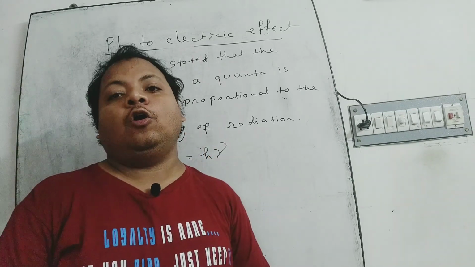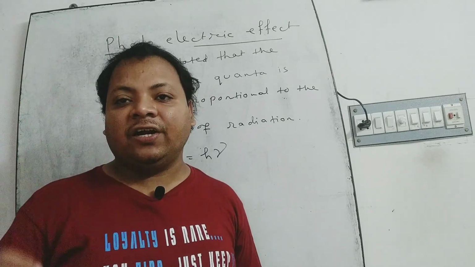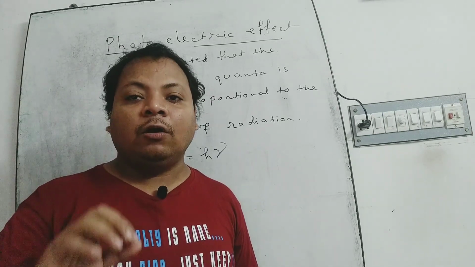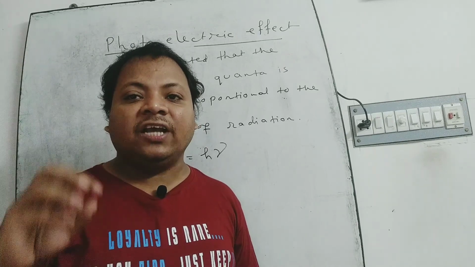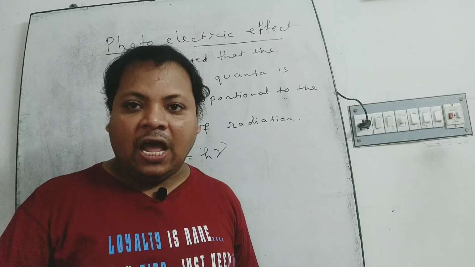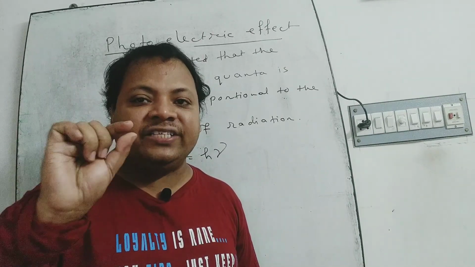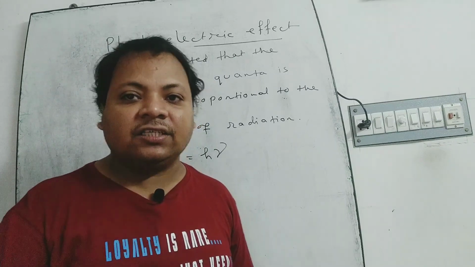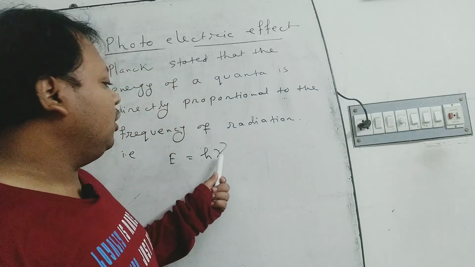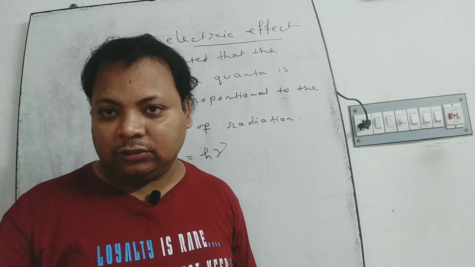That is, every radiating body emits radiation as particles, or energy packets, known as quanta, and the energy of each quanta, or each energy packet, is directly proportional to the frequency of the radiation.